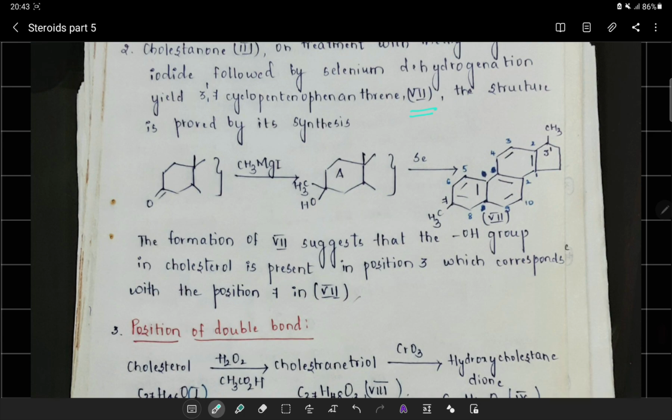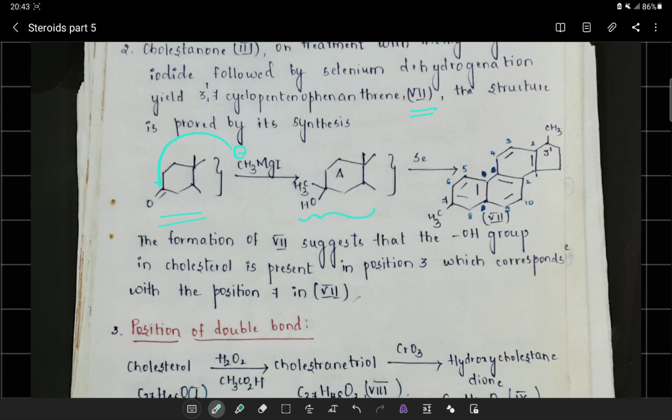Now we can observe here that when this cholestanone compound reacted with methyl magnesium iodide, what will happen? This CH3 minus will attack the carbonyl carbon to give this intermediate. Upon selenium dehydrogenation, it gave me the 3'-methyl-1,2-cyclopentanophenanthrene structure. Now, this was established upon the synthesis of the Diels hydrocarbon.